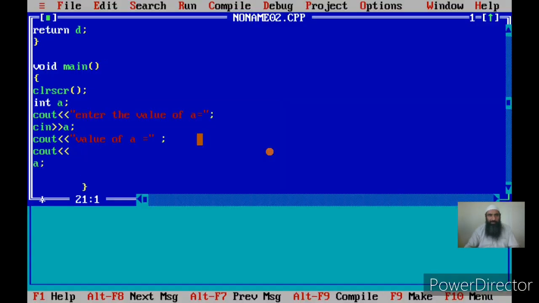So suppose I have declared A and I am inputting the value of A. I can now say, if I say B is equal to A, what does this mean? That means I am storing the value of A in B. I am storing the value of A in B through this assignment statement.